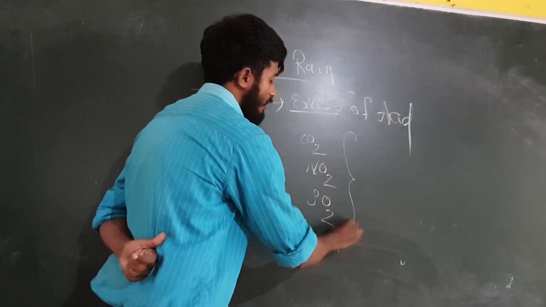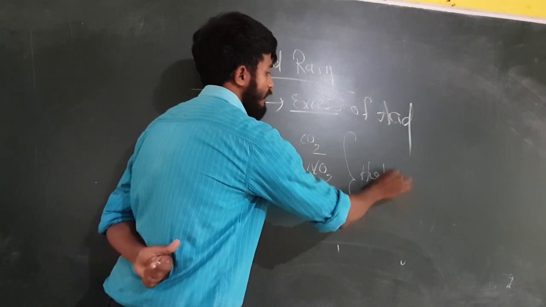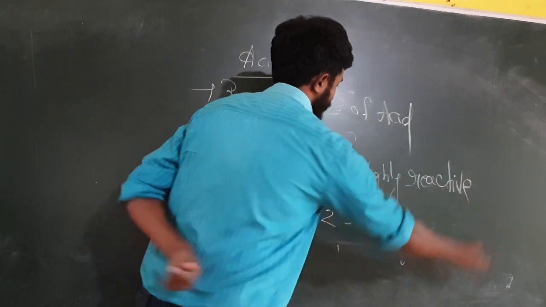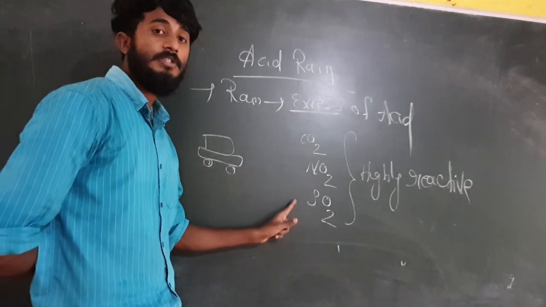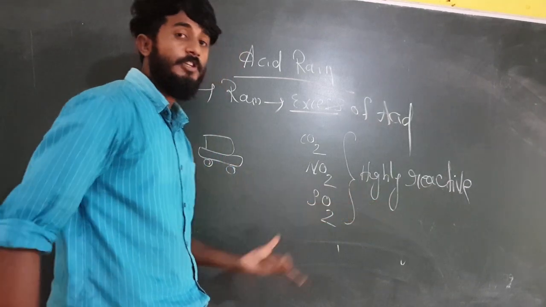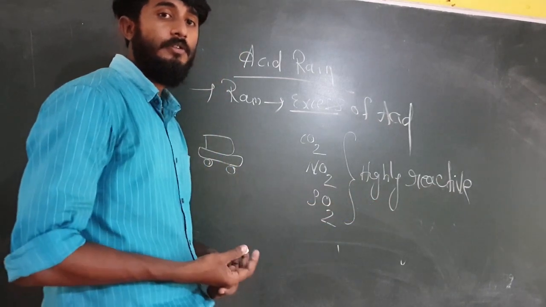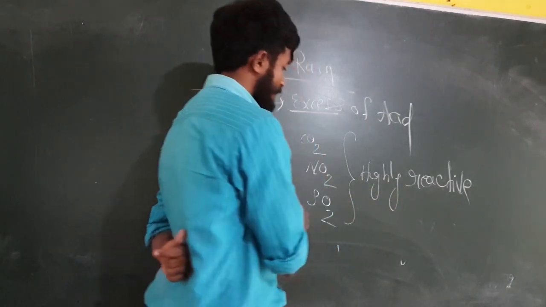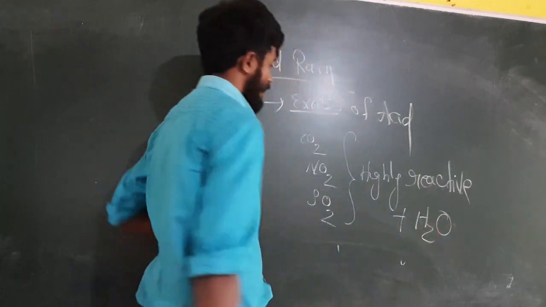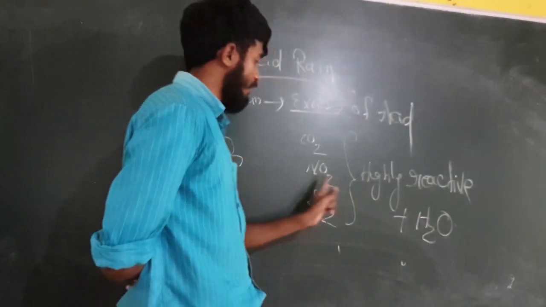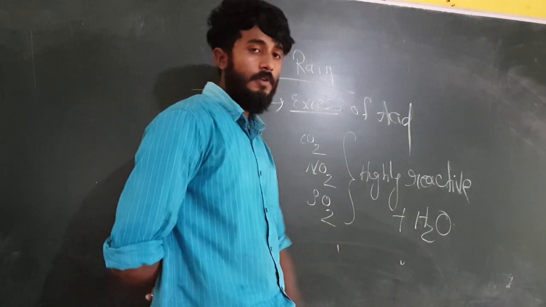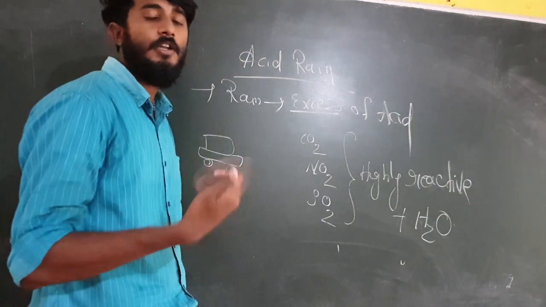So what will happen? These are all highly reactive. The amount of all these is increased in the atmosphere, isn't it? It is highly reactive. That means what? It can easily combine with something. So usually these substances combine with water. Carbon dioxide can combine with water, nitrogen dioxide can combine with water, sulfur dioxide combines with water. Clear? So it results in what?